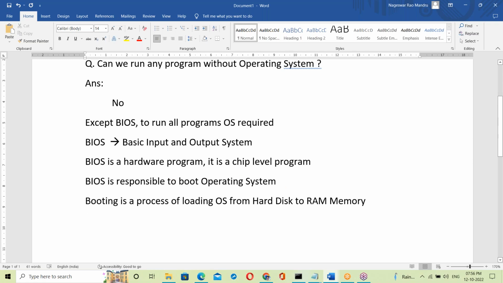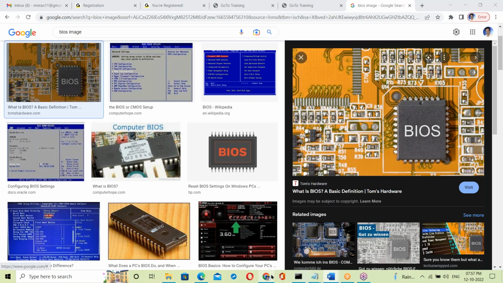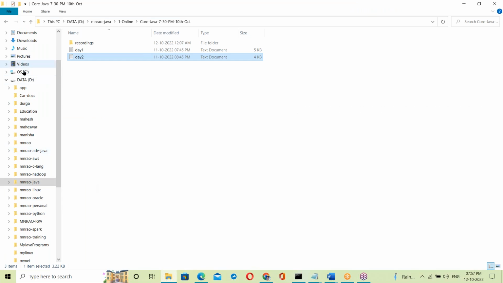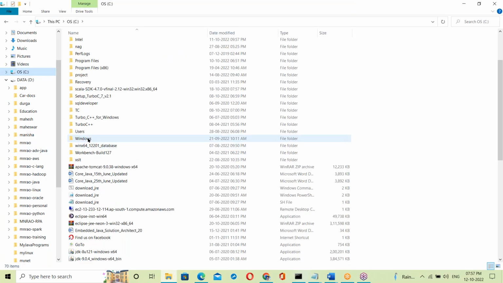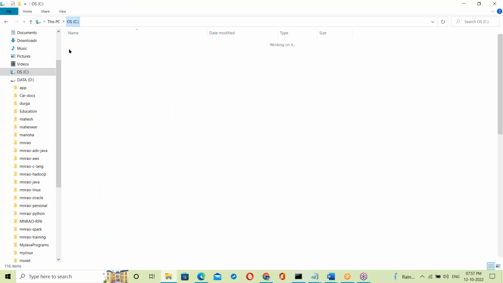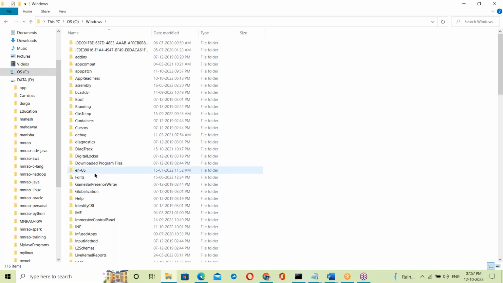When you power on your system, first of all power goes to the BIOS chip. Then the BIOS program starts. After starting, it loads the OS from the hard disk to RAM memory. The OS is in the C drive, the Windows folder, on the hard disk. The BIOS program takes the OS from the hard disk and loads it into RAM memory.